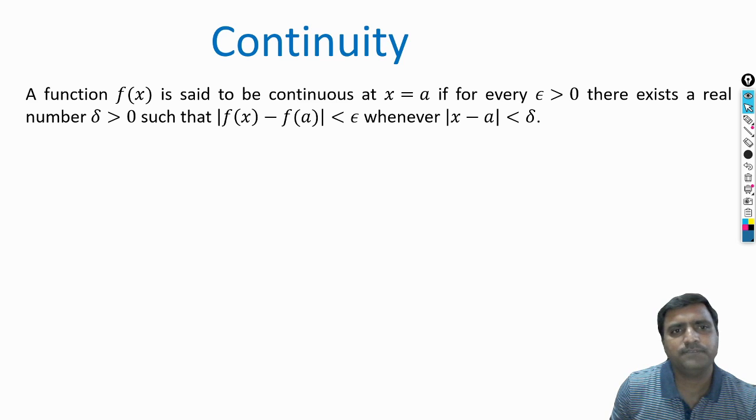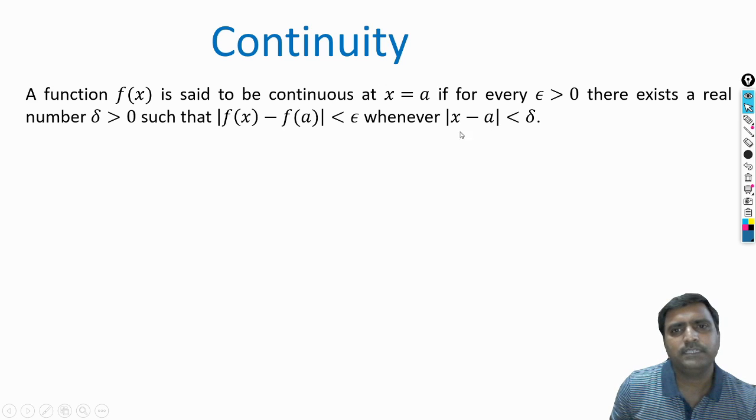A function f of x is said to be continuous at x equal to a if for a small value epsilon greater than 0, there exists another real number, also a very small quantity, delta greater than 0, such that when the mod of f of x minus f of a is very small, definitely x minus a is also very small. Then we say the function is continuous.